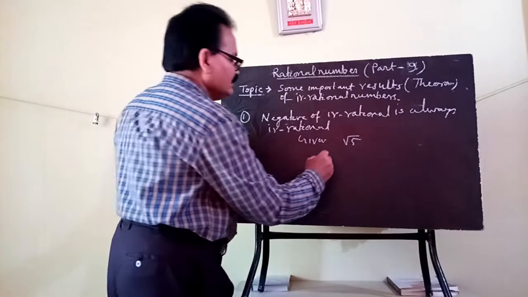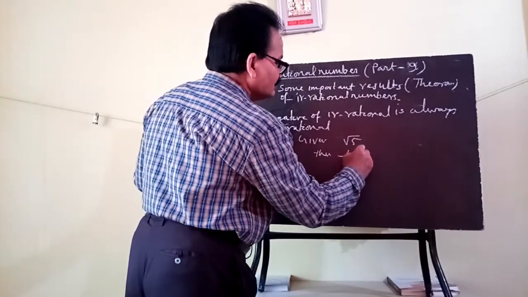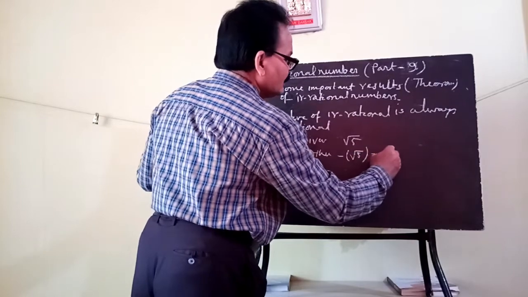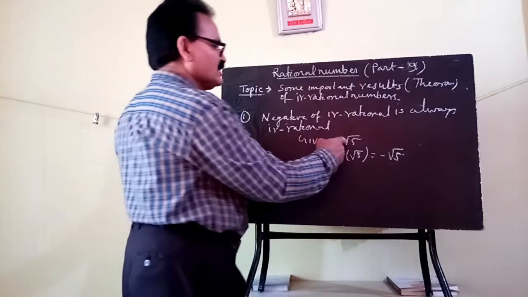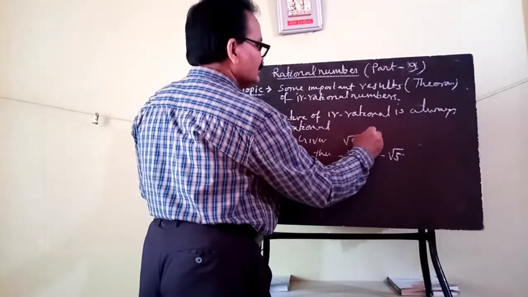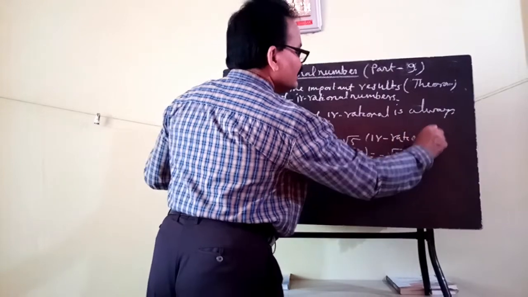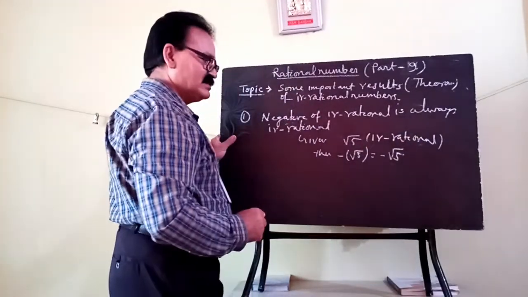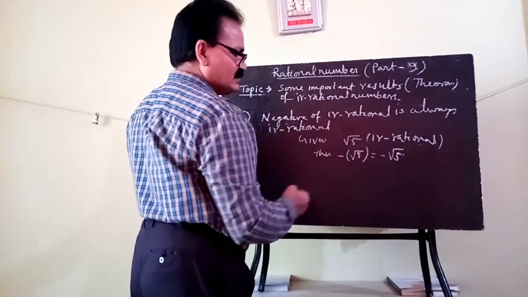Then minus of root 5, what will happen? It will be minus root 5. Again this is irrational. So the given irrational is root 5, and the negative of irrational is also irrational.